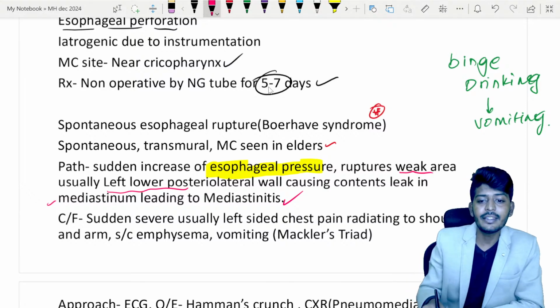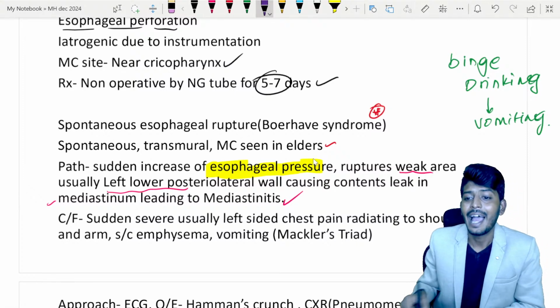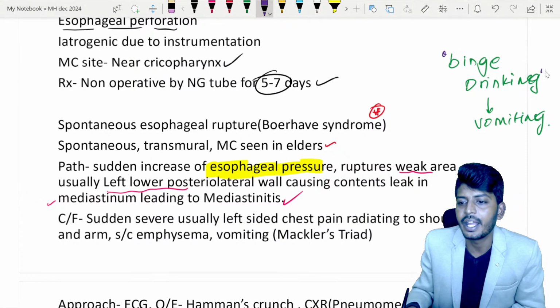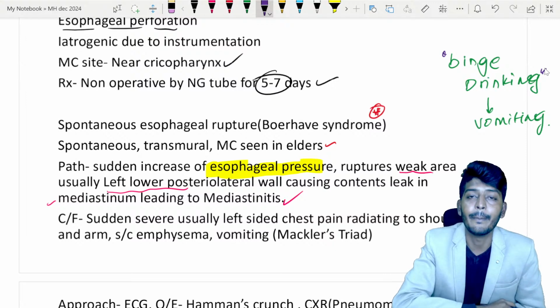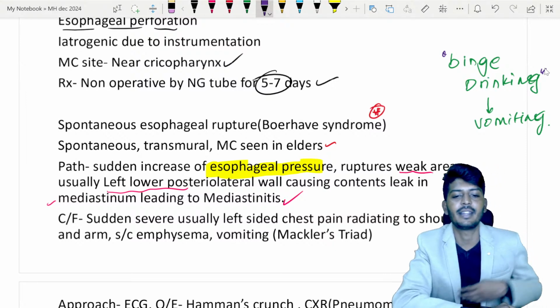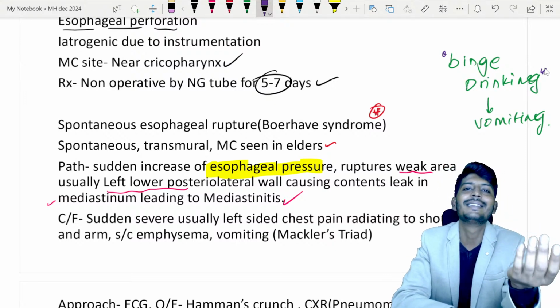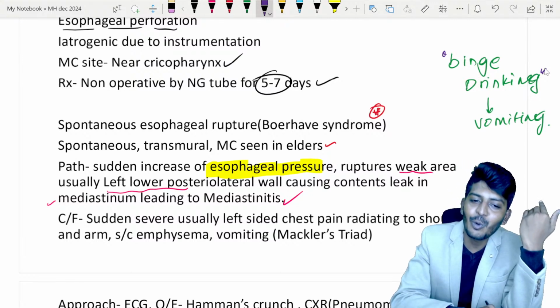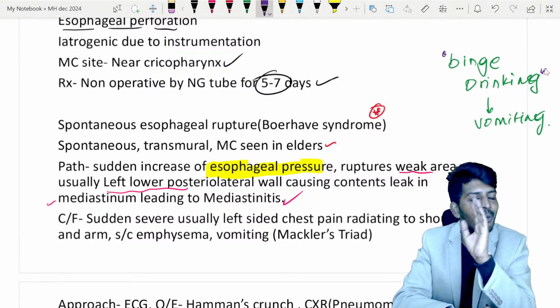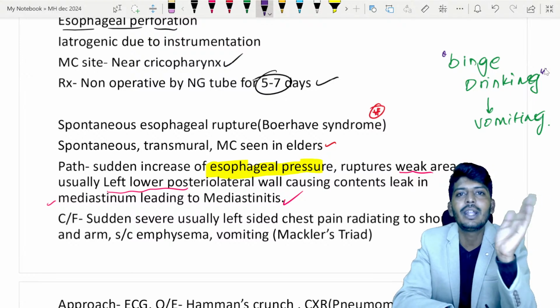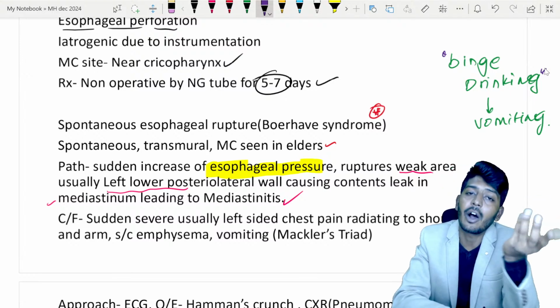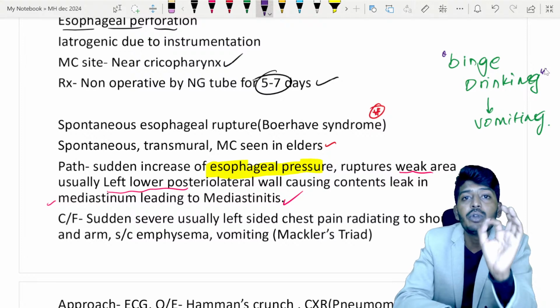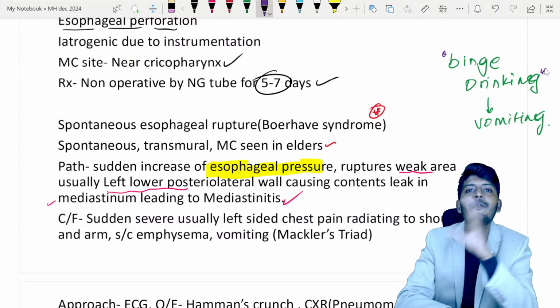So sudden esophageal pressure rise, most commonly due to binge drinking. Many students make a mistake here: as soon as they see binge drinking, they start to think only about Boerhaave syndrome. There is no rule that it is always Boerhaave syndrome. It can also lead to Mallory-Weiss. All you need to do is find out the clinical features and decide.